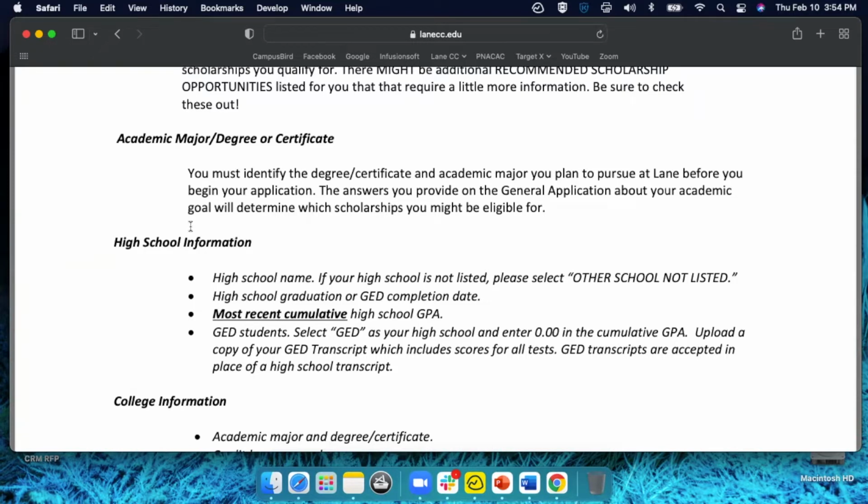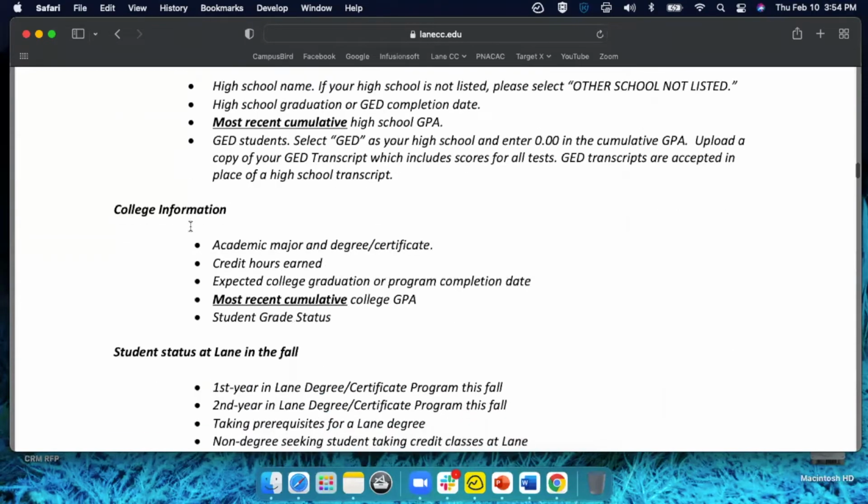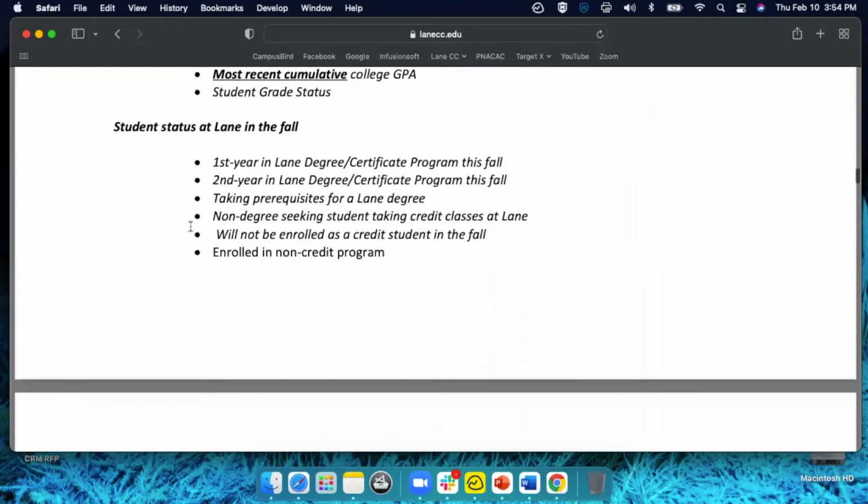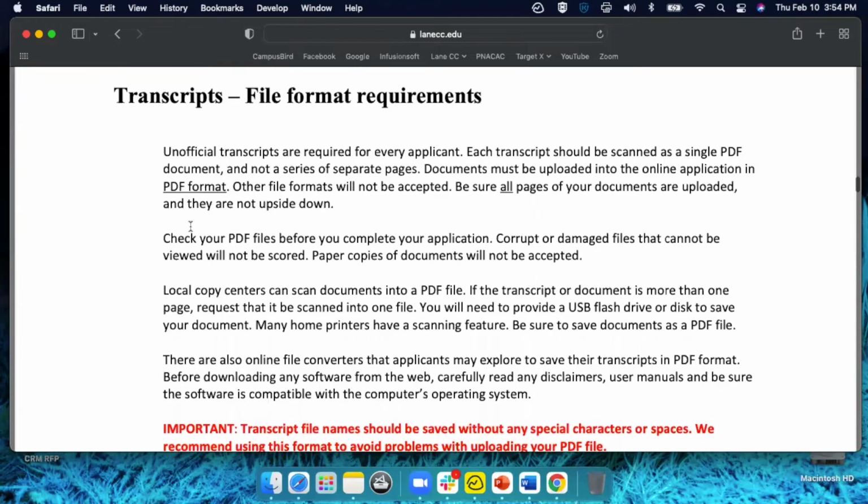So some of the scholarships are based on the major you're pursuing. They're going to be based on the high school that you're graduating from. They might be based on GPA. They might be based on some other interest. So based on those initial questions, like I said, that will determine which scholarships you're eligible for.